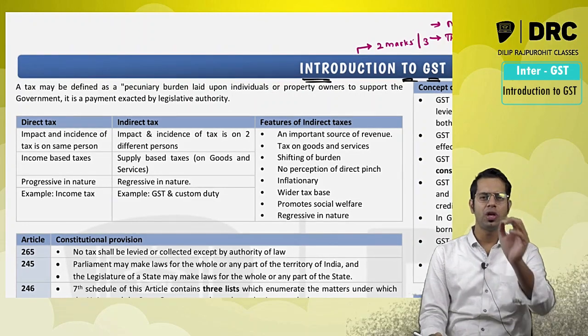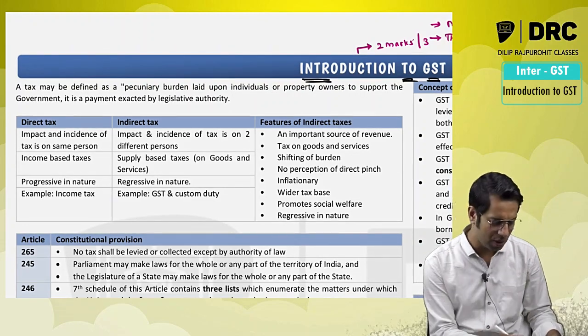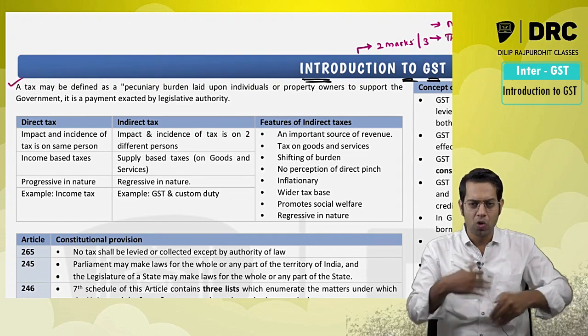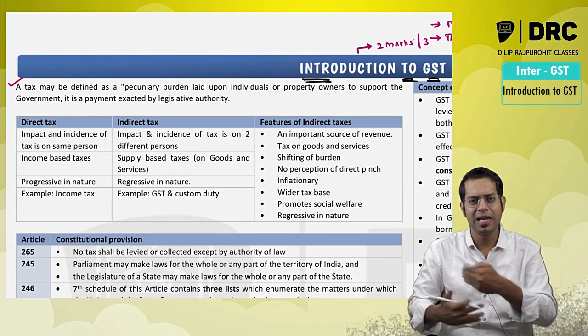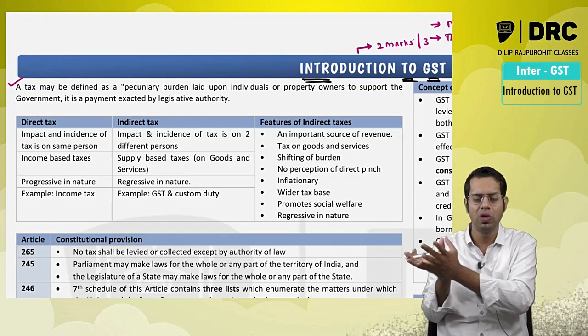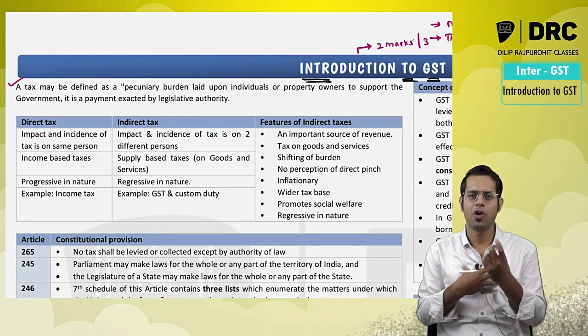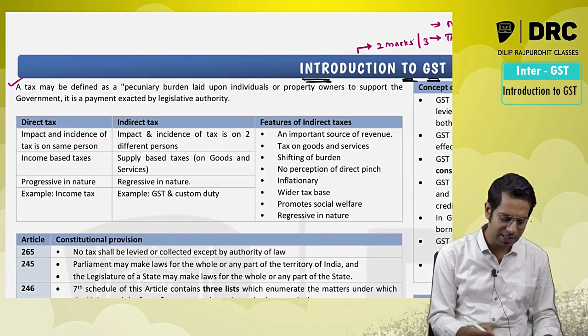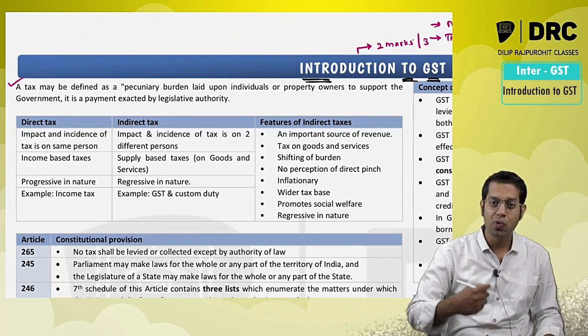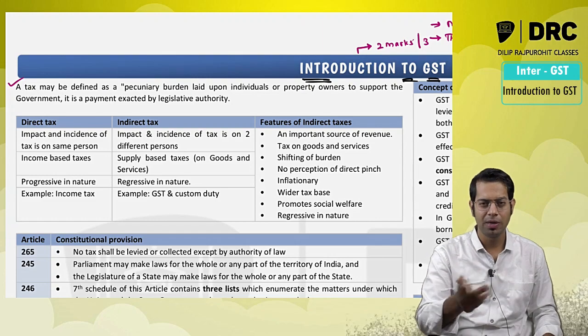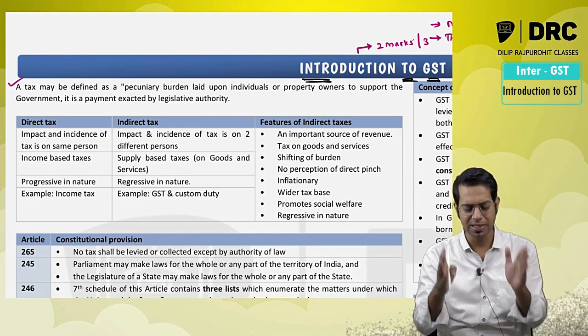Sir, tax is a pecuniary burden which is laid upon individuals and property owners. See, government needs money. Government is doing various different activities on a daily basis, and needs money for doing those activities. This money which government needs, government is taking from us in the form of tax, and it is not on a voluntary basis. It is a compulsion.